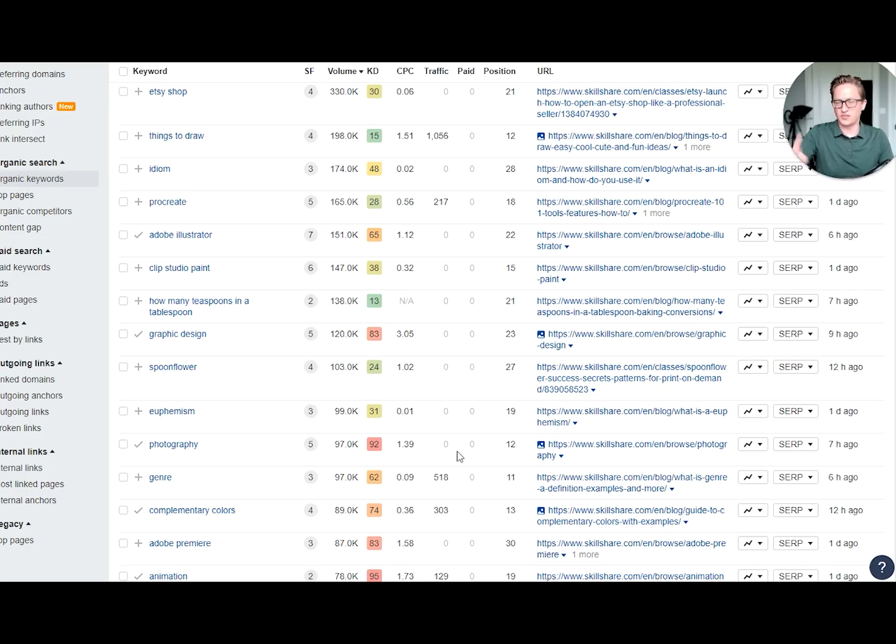That's something that you can do in just a couple of minutes and send it over to the client as part of a lead magnet to show, hey, here's the keywords we're going to go after. Here's the URLs we're going to optimize, and look at what the potential is, right? Etsy shop, they're getting no traffic from it, but if they're on like position 10 or 9, which is really improving them 10 or 11 positions, then the traffic goes from 0 to 2,000, 3,000, even on position 10. And assuming that the landing page is well built, this class is well built, and user engagement metrics are good, we can expect to see this continuing to climb. So that's the process behind identifying low-hanging fruit.